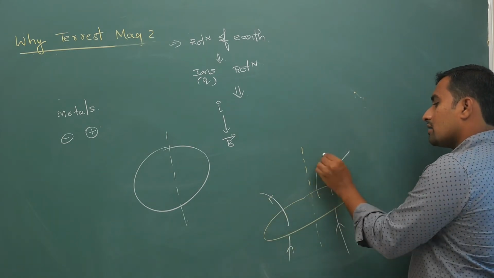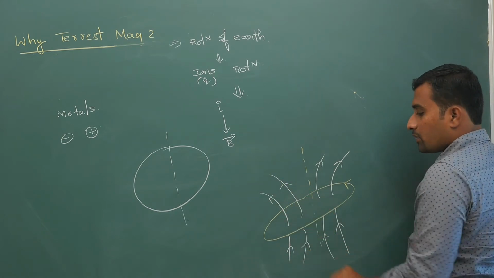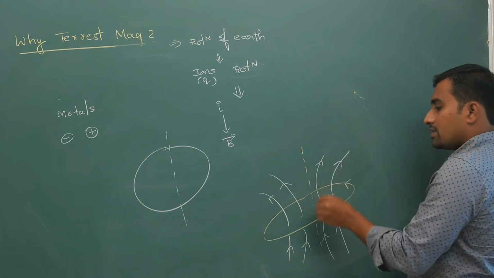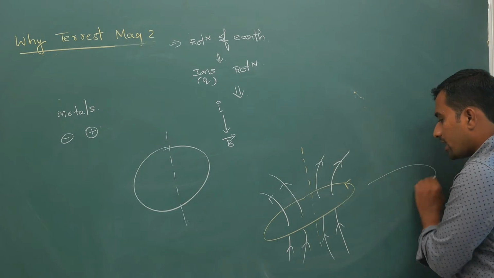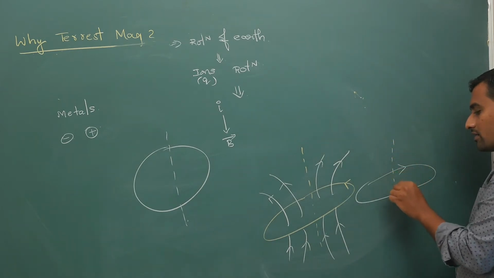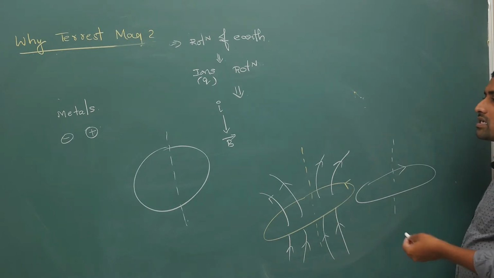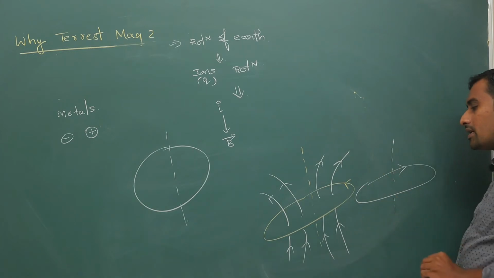In the problem solving session, I will add a little more extra points to this. But for now, if current is going anti-clockwise like this, your field lines will be like this, right? Whether it is clockwise or anti-clockwise depends upon the reference frame. With respect to one reference frame it is clockwise, with respect to another it is anti-clockwise.